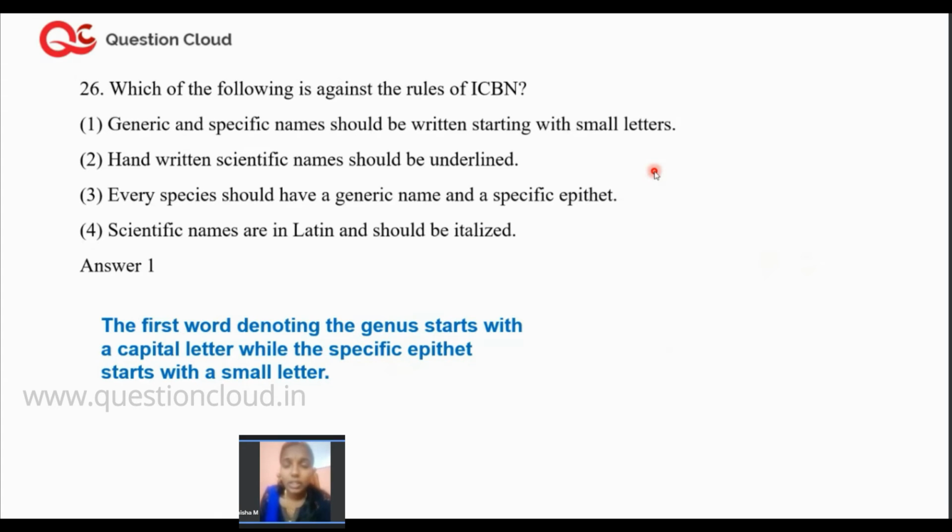Okay, therefore option 3 is correct. Option 4 states that the specific names are in Latin and it should be utilized. Of course, the botanical names are always mentioned in Latin or Greek. So the right answer, the incorrect odd man out among all these ICBN rules, is that generic and specific names should be written with small letters, which is the incorrect statement.